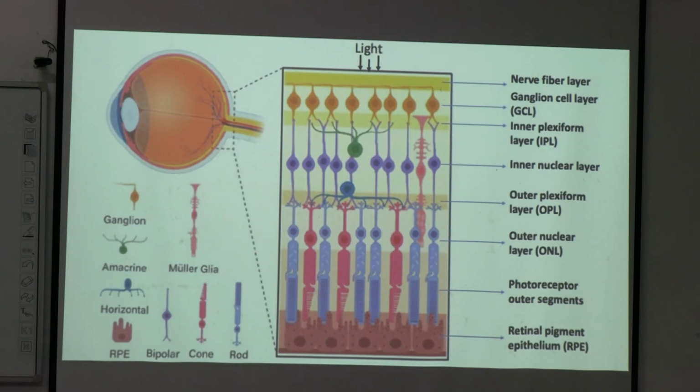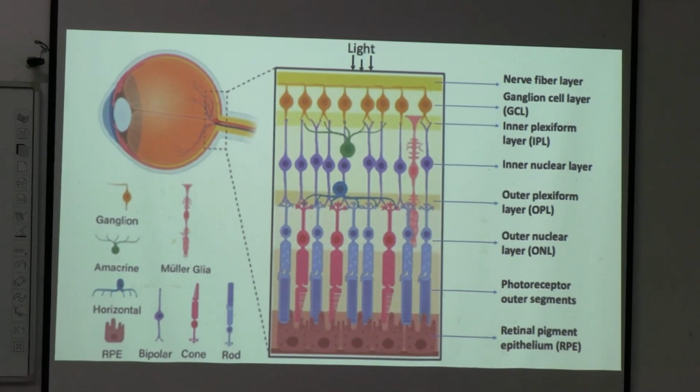But you see a few cells in between, this spider-like cell, this one and this one. This one is called the Muller cell, and this one is called the amacrine cell. It is basically a 3-layer structure, although we call it 10 layers of retina.